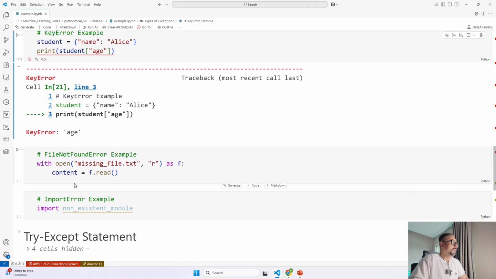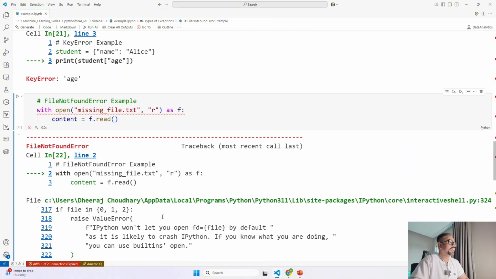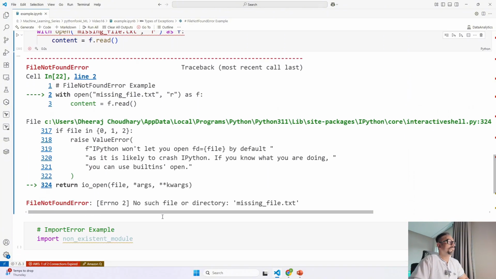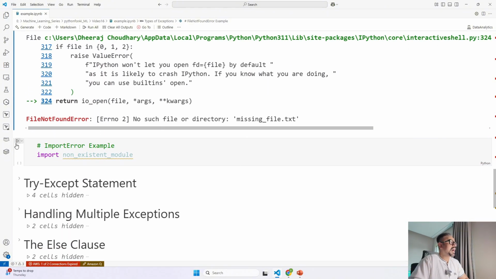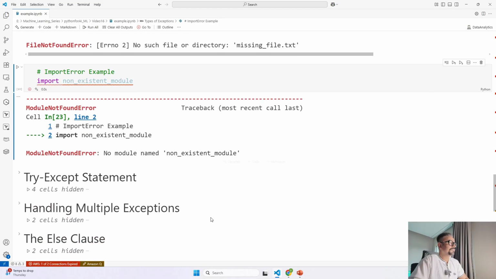Now, when you try to open a file that does not exist, at that time you are going to get an error, FileNotFoundError. Right now, missing_file.txt I don't have in my current directory. So if I go ahead and run this, it is going to give you an error saying that the file was not found. Now, if I am trying to import a package or a module that does not exist, at that time it is going to give you ImportError, that is ModuleNotFoundError.